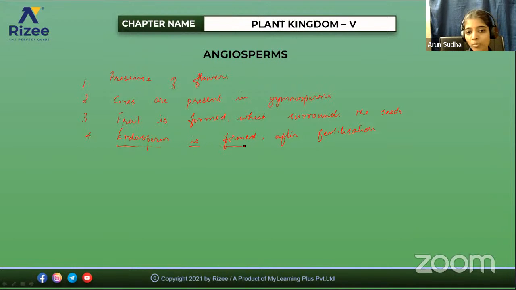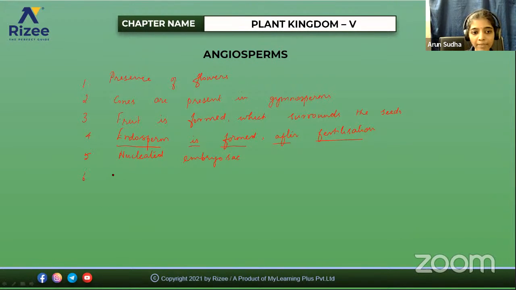Here the endosperm is formed after fertilization, but in gymnosperms the endosperm is formed before fertilization. That is one of the differences. And then the next is the formation of the nucleated embryo sac.